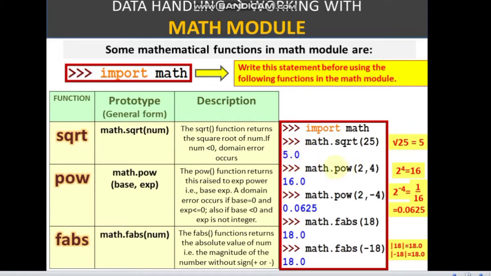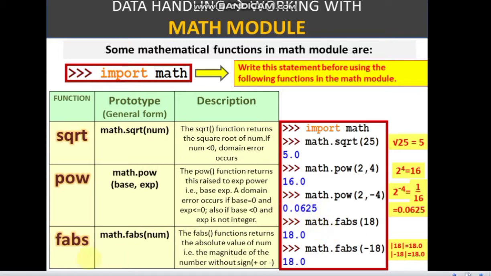Again, math.pow. The power function works the same as the exponentiation operator you have used, like 2 double star 4, or you can use math.pow(2, 4), that is again 2 to the power 4. The value is 16, 2 into 2 into 2 into 2, so you get the answer as 16.0. In the same way, 2 to the power minus 4, you get 0.0625, like this in mathematics. So you are getting the answer in Python as well.